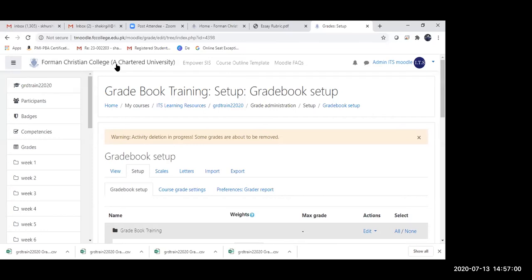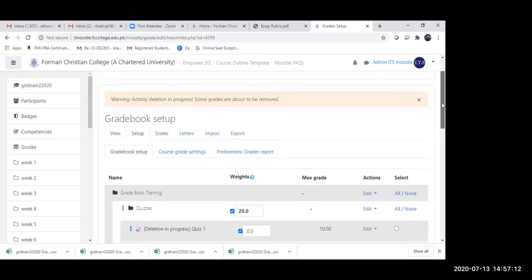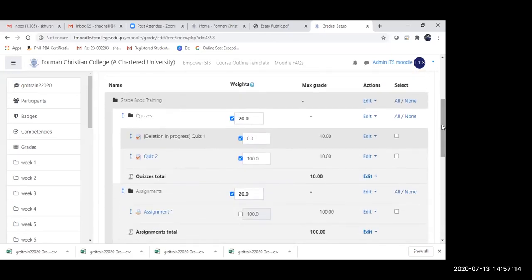Sylvia Machado has asked, what do students see? Does it look like that from the student side? And Rabia says, what if I give 3 quizzes, but the one with the highest grade will be included in the final grade book? So that's a tricky one. Can you select that to happen in the grade book?